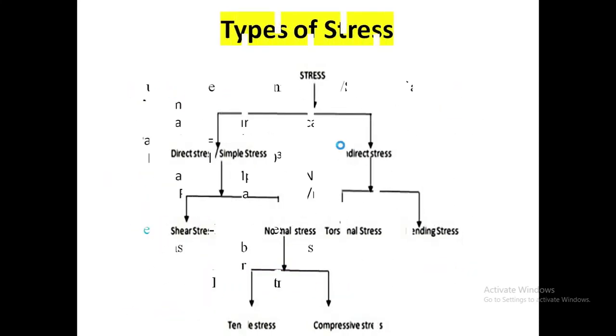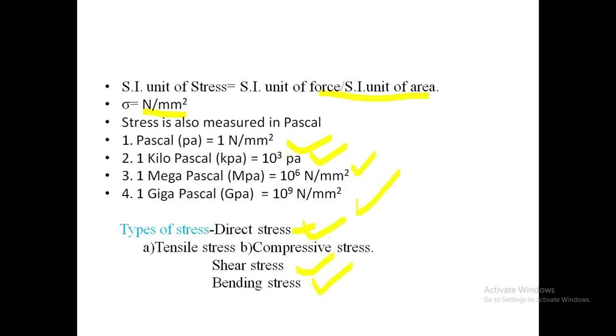Stress has three types: direct stress, shear stress, and bending stress. Direct stress is induced due to the direct load. Shear stress is induced due to the shear load. Bending stress is induced due to the eccentric load.